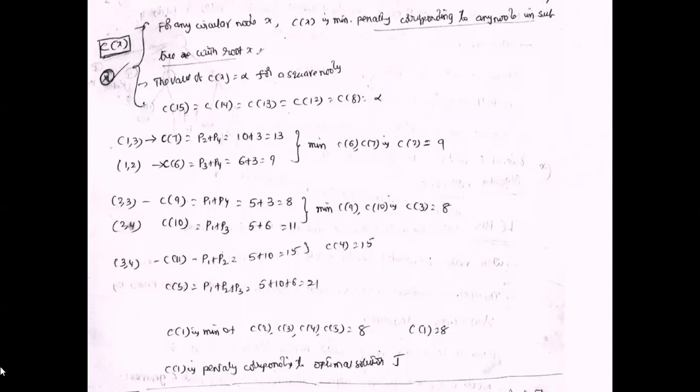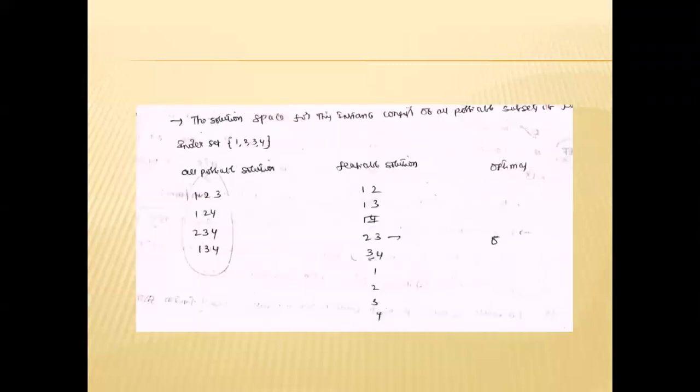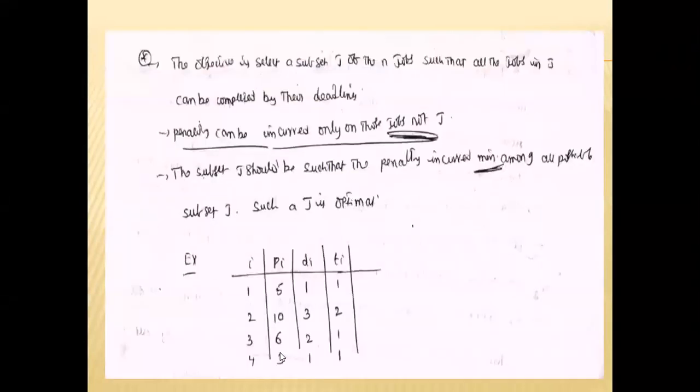Okay. Next we are calculating C7. C7 represents 1 comma 3. Suppose job 1 and job 3 are completed within the deadlines. The penalty is P2 comma P4. P2 is 10 and P4 is 3. So the total penalty is 13.